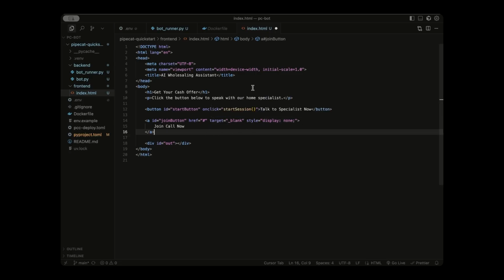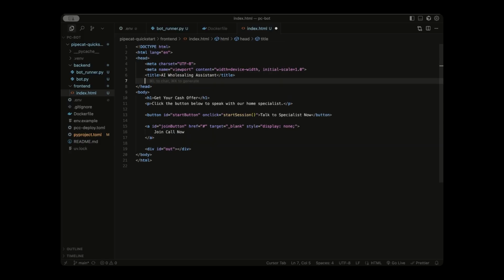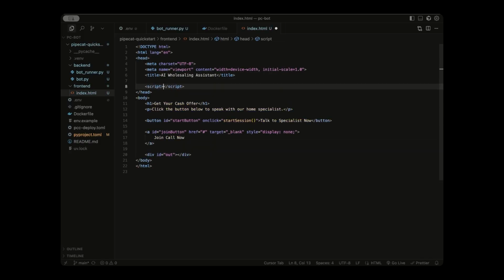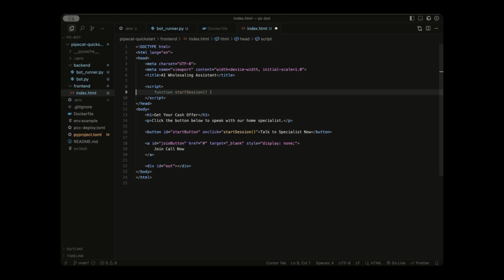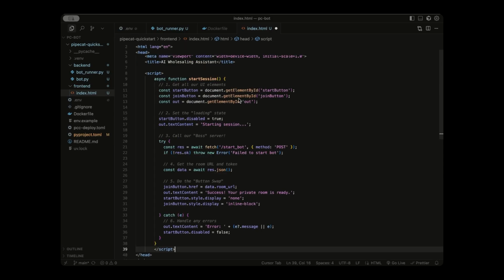Now for the magic. So when we click our start session button, we want to be able to talk to our server and have it do all the work for us with the Daily API. So we're going to initialize this start session method right at the top here. We're going to initialize a script like so. And in this script variable, we're going to define our start session function. So what this is going to do is it disables the start button and join button, allows for a loading state, and then calls our bot server by sending a POST request to our start bot URL.